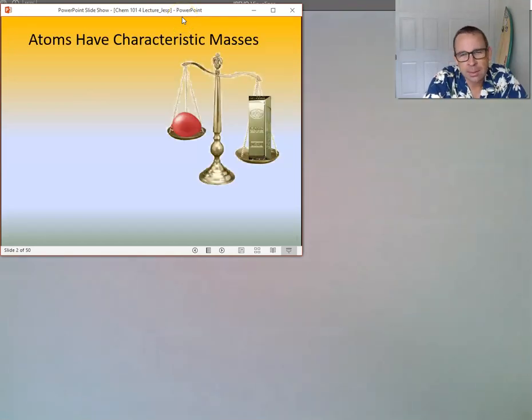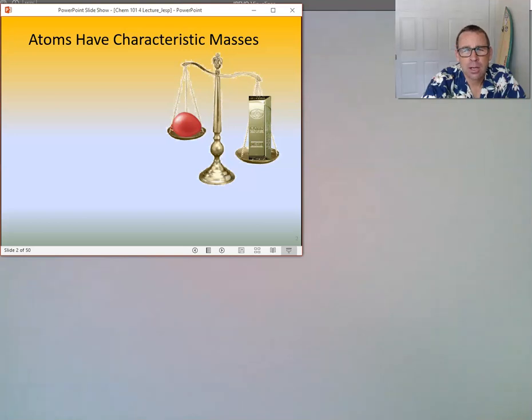What weighs more? A gram of gold or a gram of helium? A gram of gold? That's what I said when I was young too. But the answer to the question is they weigh the same. You have a gram of each of them. A gram of gold or a gram of helium, right?